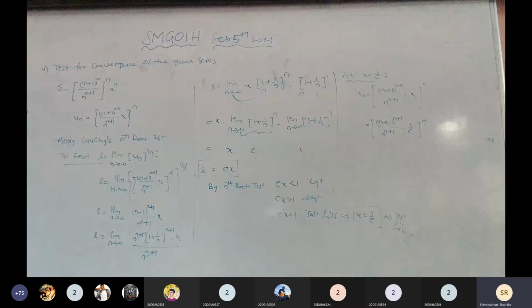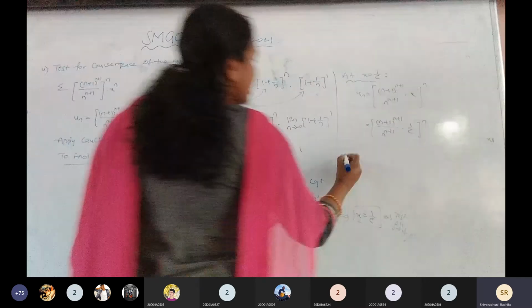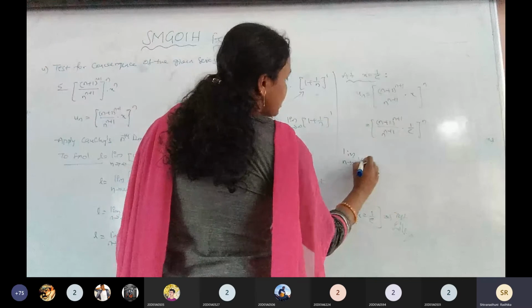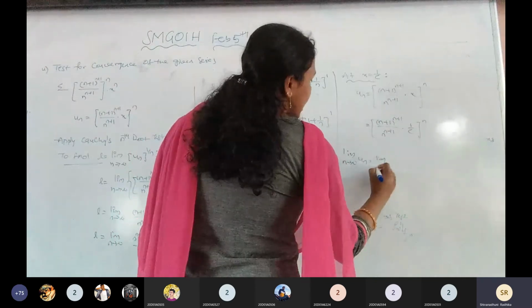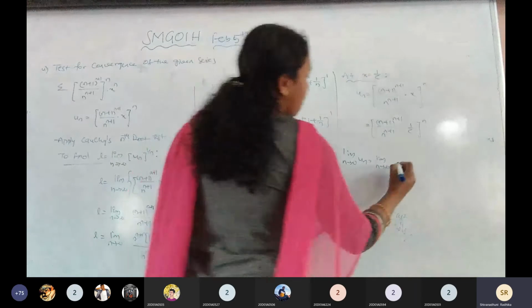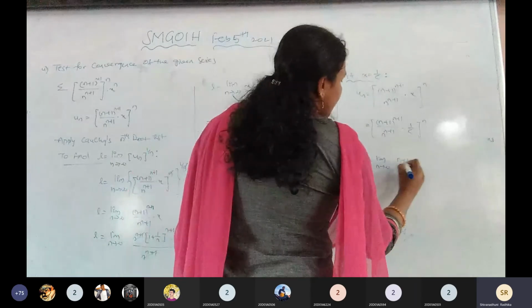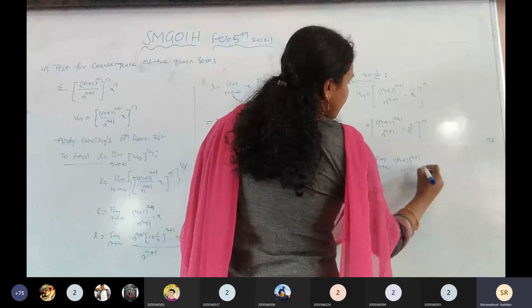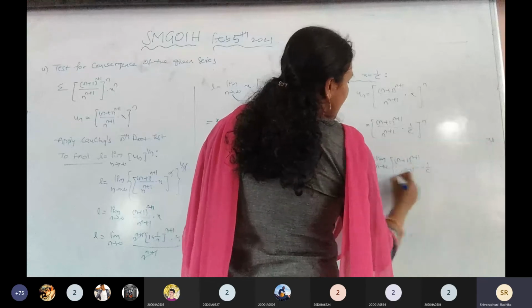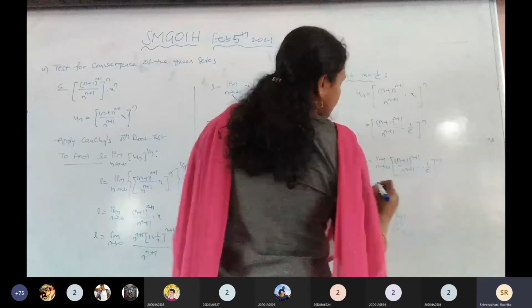Now I am going to apply the limit function, the basic definition. Limit n tends to infinity of u_n, so limit n tends to infinity of (n plus 1) to the power of n plus 1 by n to the power of n plus 1, (1 by e) whole to the power of n. Is it clear?